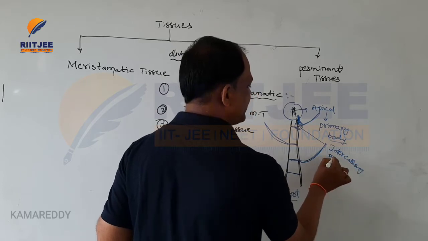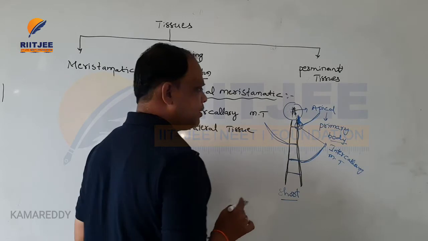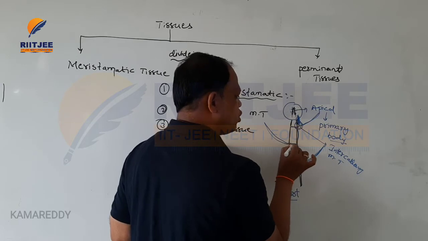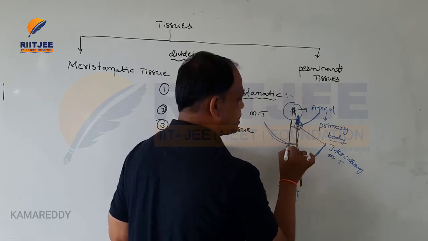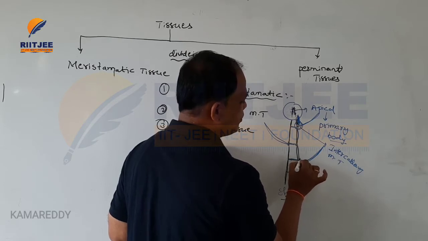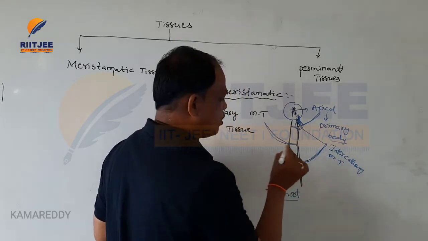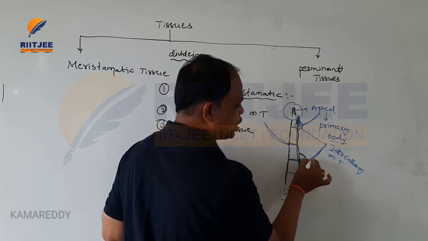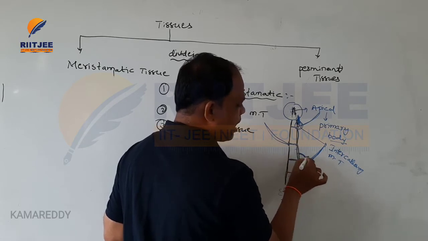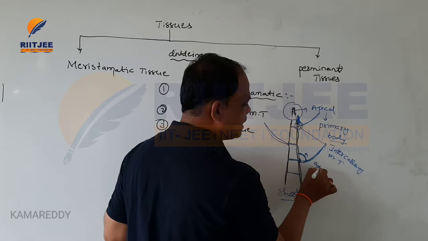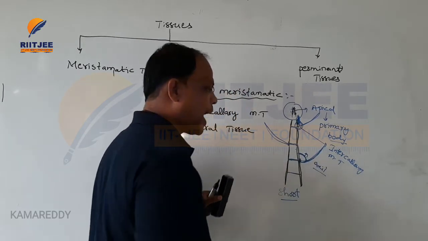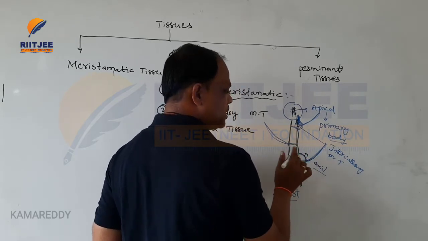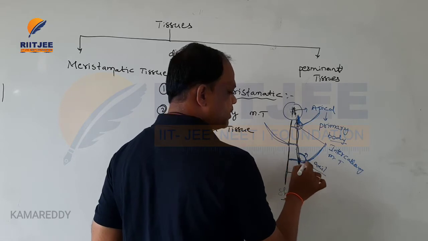Intercalary meristematic tissue is present at the nodes. At the nodes, the meristematic tissue is present, and this type of tissue is also called intercalary tissue. At the nodes, the angle between the stem and the petiole is called the axil. This is the shoot system, and this type of meristematic tissue is also called intercalary meristematic tissue.